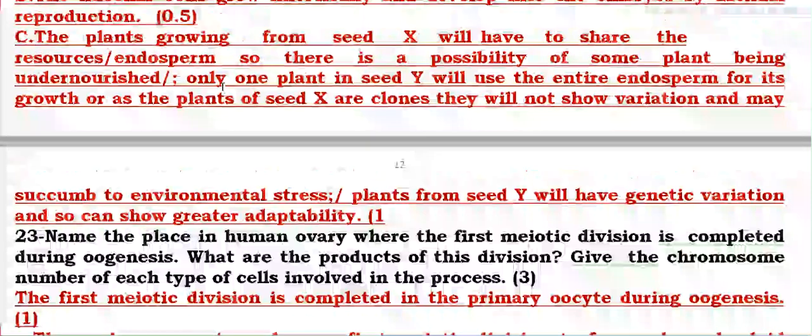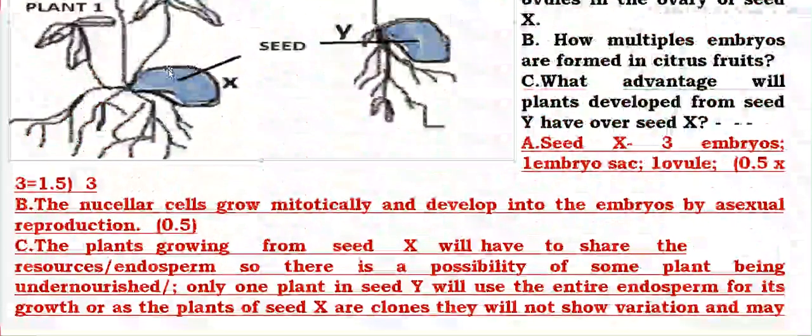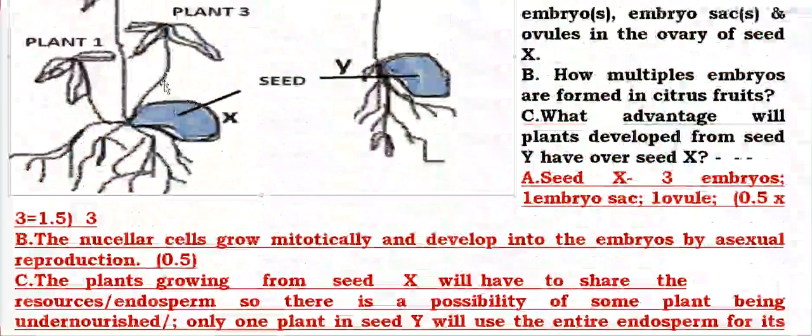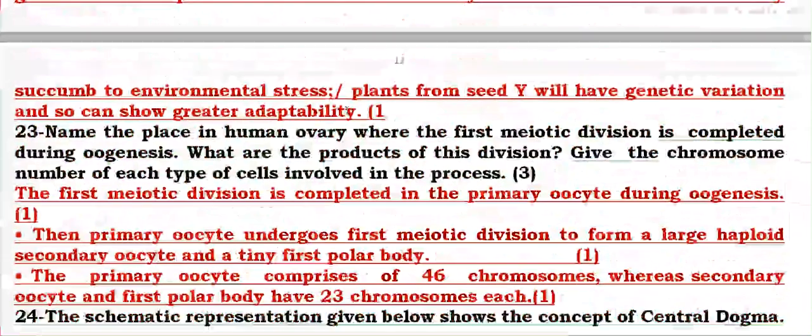And seed Y has genetic variation and seed X will not have genetic variation because in apomixis the embryos are produced by mitosis, in this by meiosis.